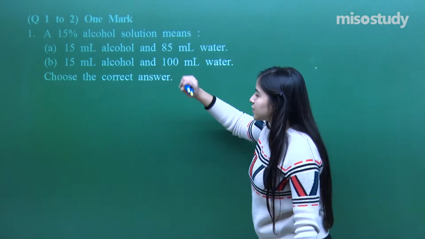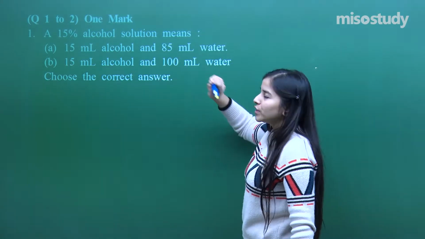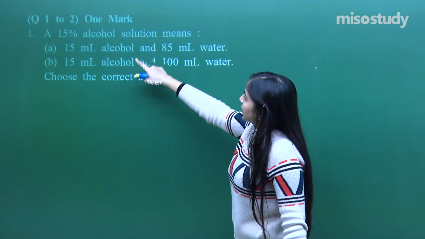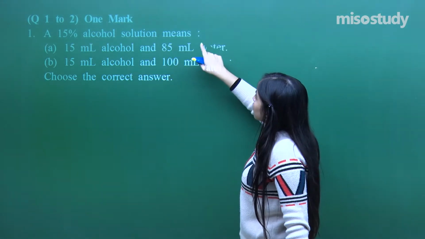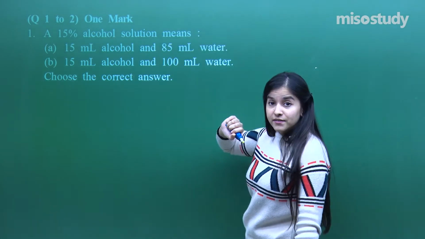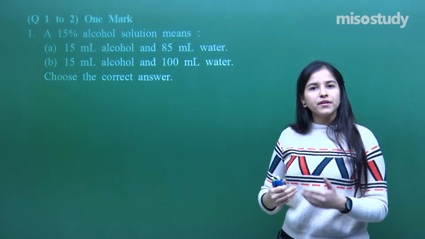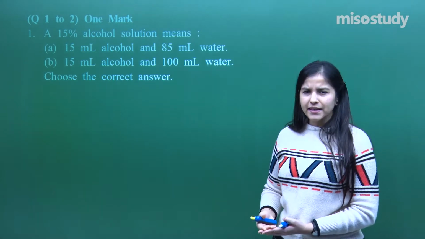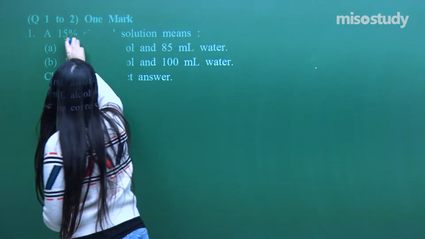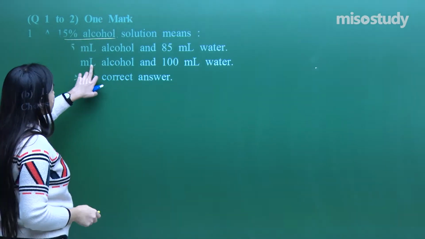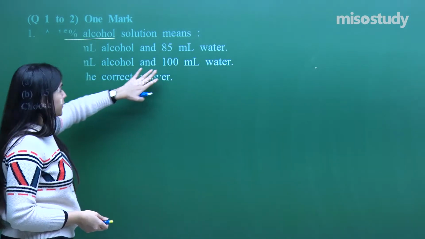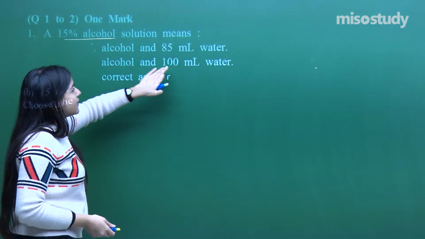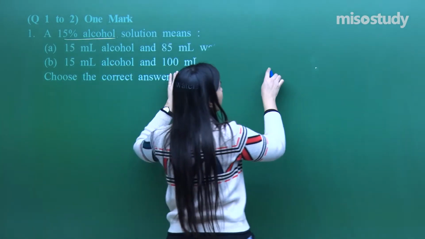As the instructions say, questions number 1 to 2 will be of 1 mark, so you have to answer them accordingly. One-liners. A 15% solution of alcohol, what does that mean? So what is the 15% solution? We have actually discussed that, mass percent, volume percent, yes. So 15% means, see here, they are actually asking about the volume percent, fine. So 15 ml will be dissolved in the 100 ml.